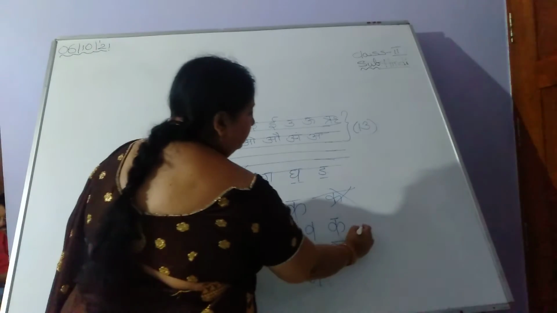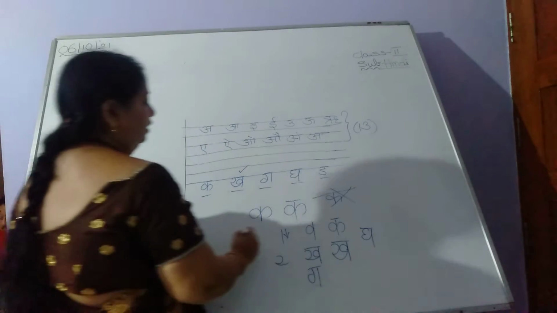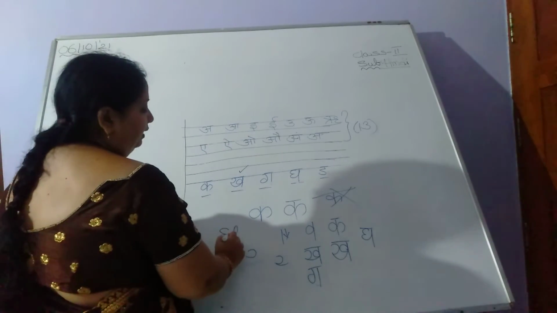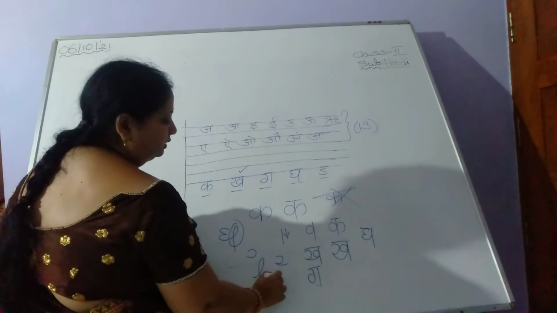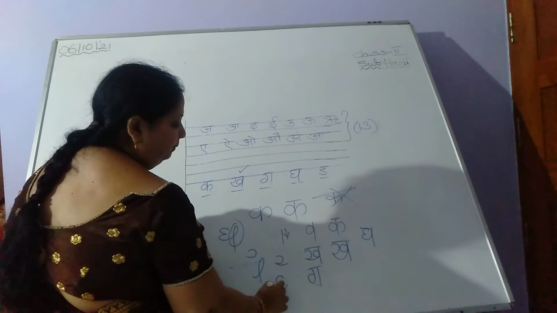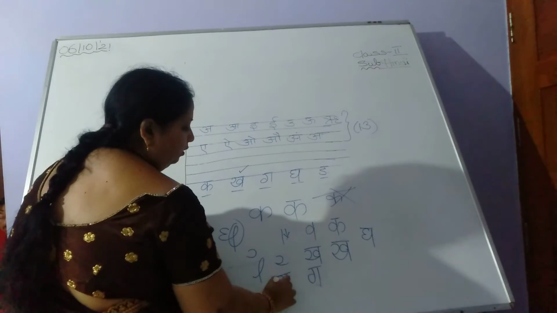Gha se Ghada. Please children, don't write like this way. Don't like this way means don't make it double. Don't make it double line. Single line. Take curve line, double line. Go towards upward and downward. That's it. Okay? That's it.